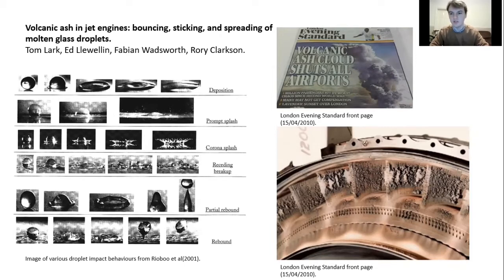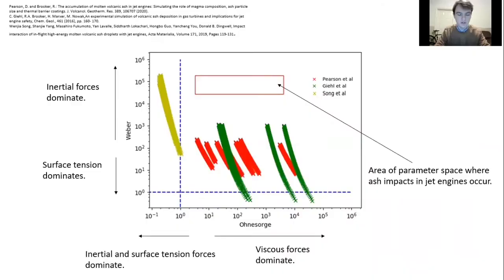When doing experiments looking at this problem, it is important that they are appropriately scaled, so that the behaviour of ash inside a jet engine can be accurately captured. So far, data from previous experiments has been analysed to determine whether they are appropriately scaled to capture the behaviour of volcanic ash in jet engines.